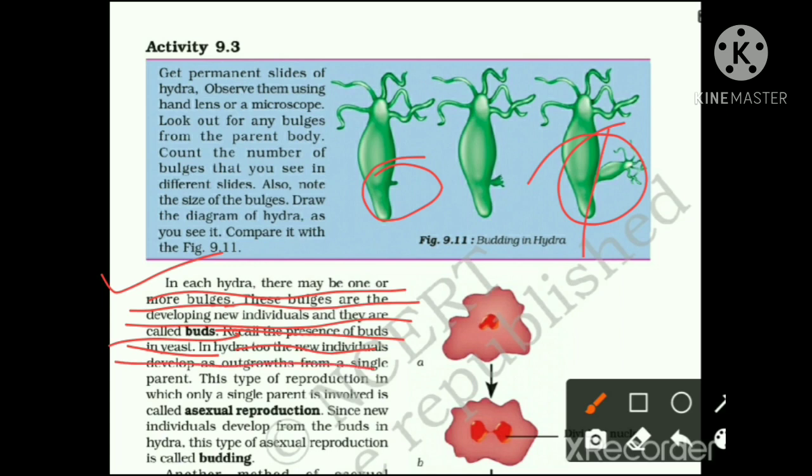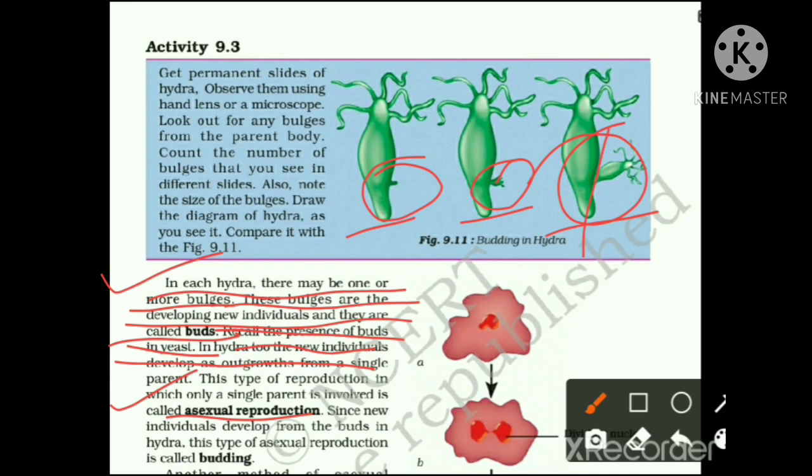This type of reproduction, in which only a single parent is involved, is called asexual reproduction. A single parent body gives birth to the young one. Since the new individual develops from the bud in the Hydra, this type of asexual reproduction is called budding. So in Hydra and yeast, asexual reproduction takes place by budding.